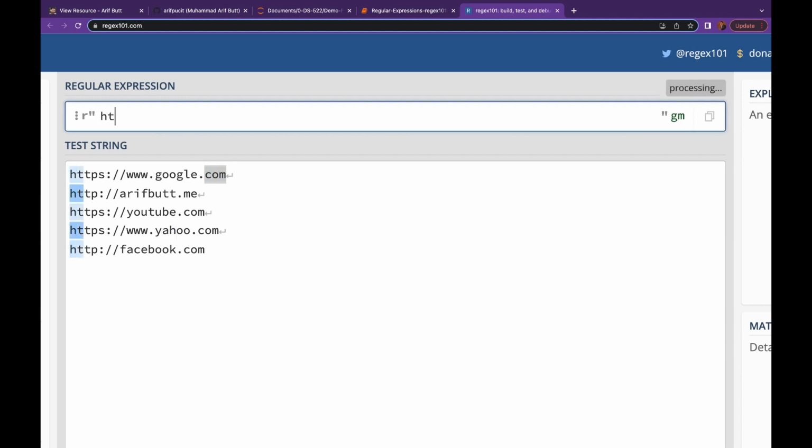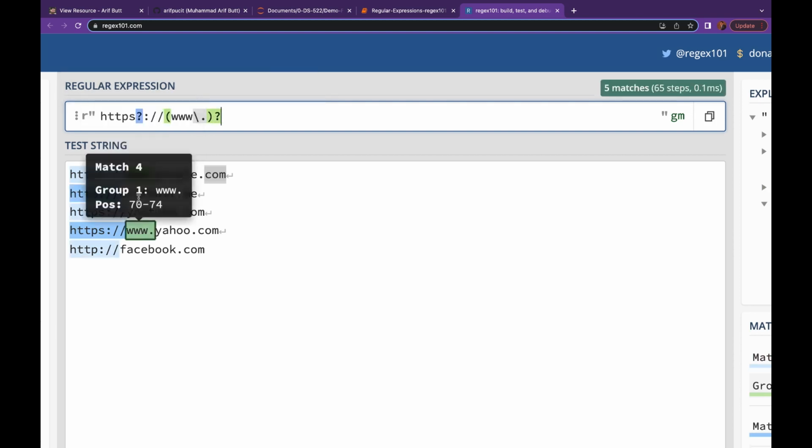So we have HTTP, and then we have S, which is optional, so we put the question mark after that. Great. And then of course this colon, and these are there, and this www is optional, so let me put it in bracket, www backslash dot. So this is optional, so this is selected.